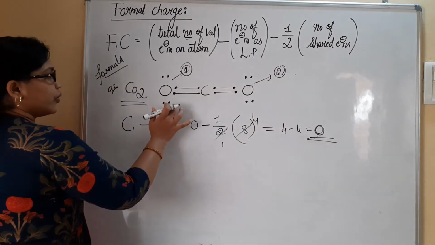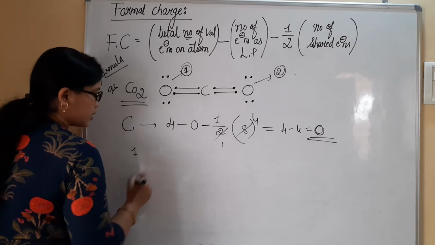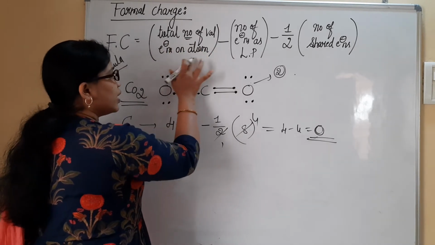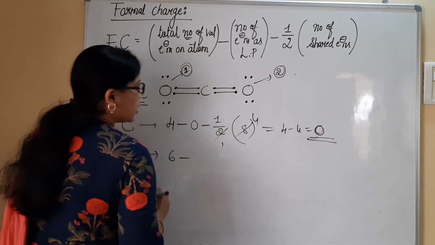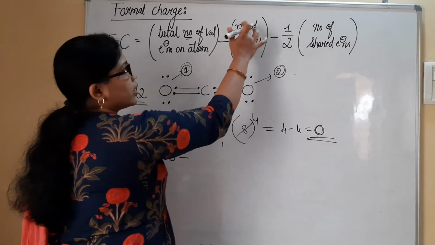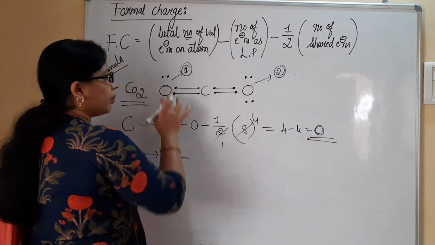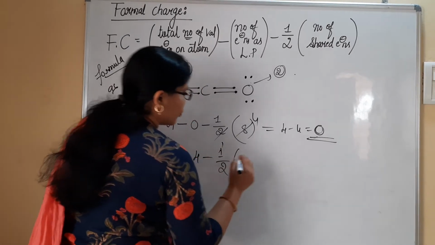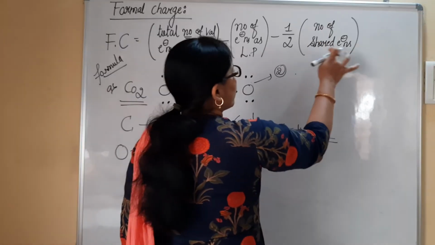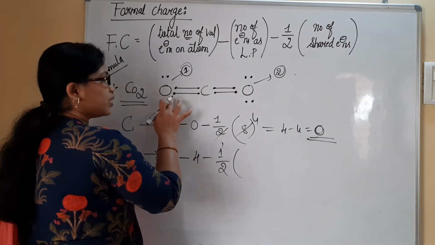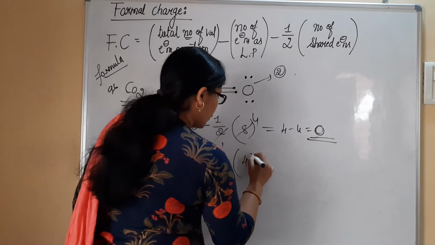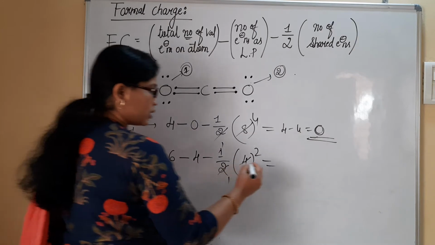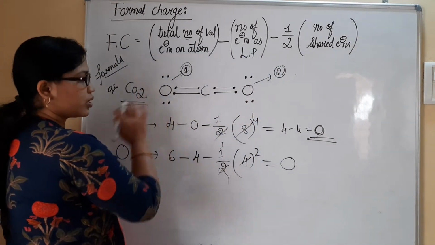Fine. So when you consider this first oxygen atom, the total number of valence electrons on this oxygen atom is 6, minus the number of electrons as lone pair. There are 4 lone pair electrons left, minus half into the number of shared electrons. How many electrons are shared by this oxygen? There are 4. So 4, 2, 2. Okay, 6 minus 4 minus 2, that is 0. Here also there is no charge on this oxygen atom.